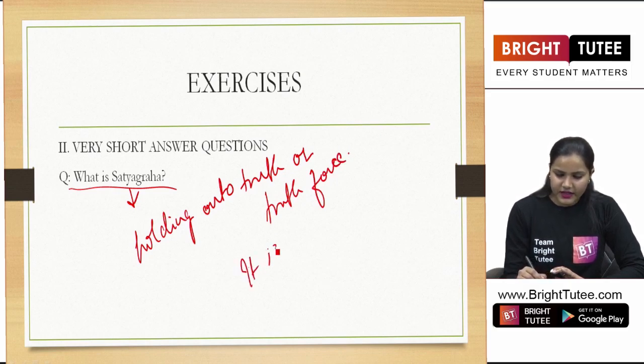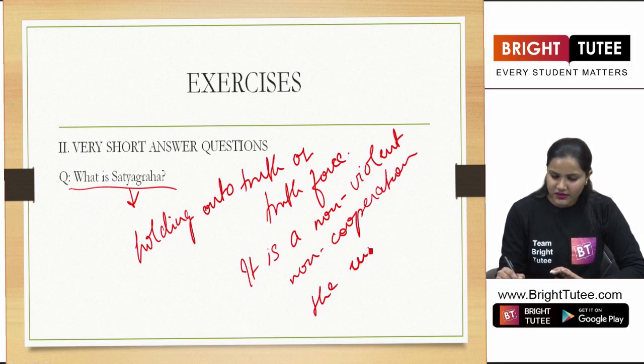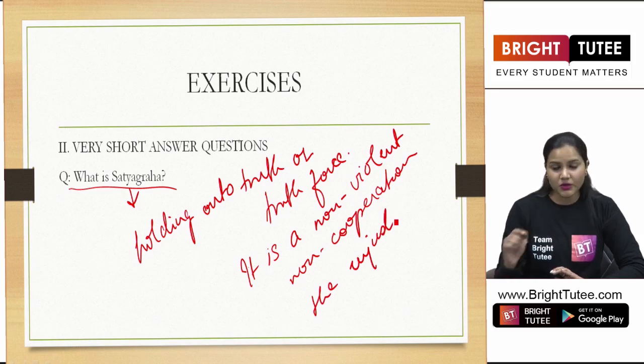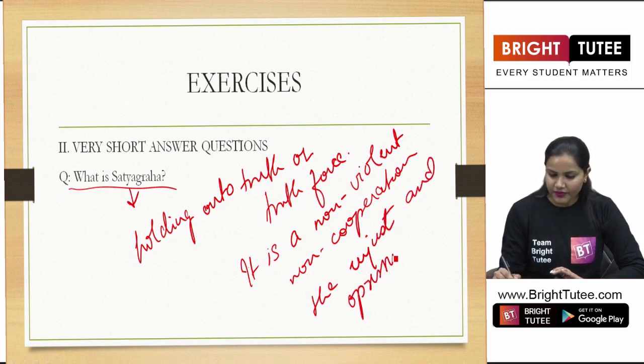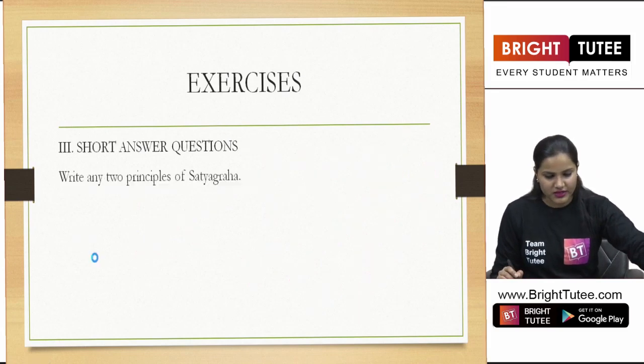Also, it is a non-violent, non-cooperation movement against the unjust. So, I am writing the keywords here: unjust and oppressive government. So, this would be your answer since it is in very short answer questions.